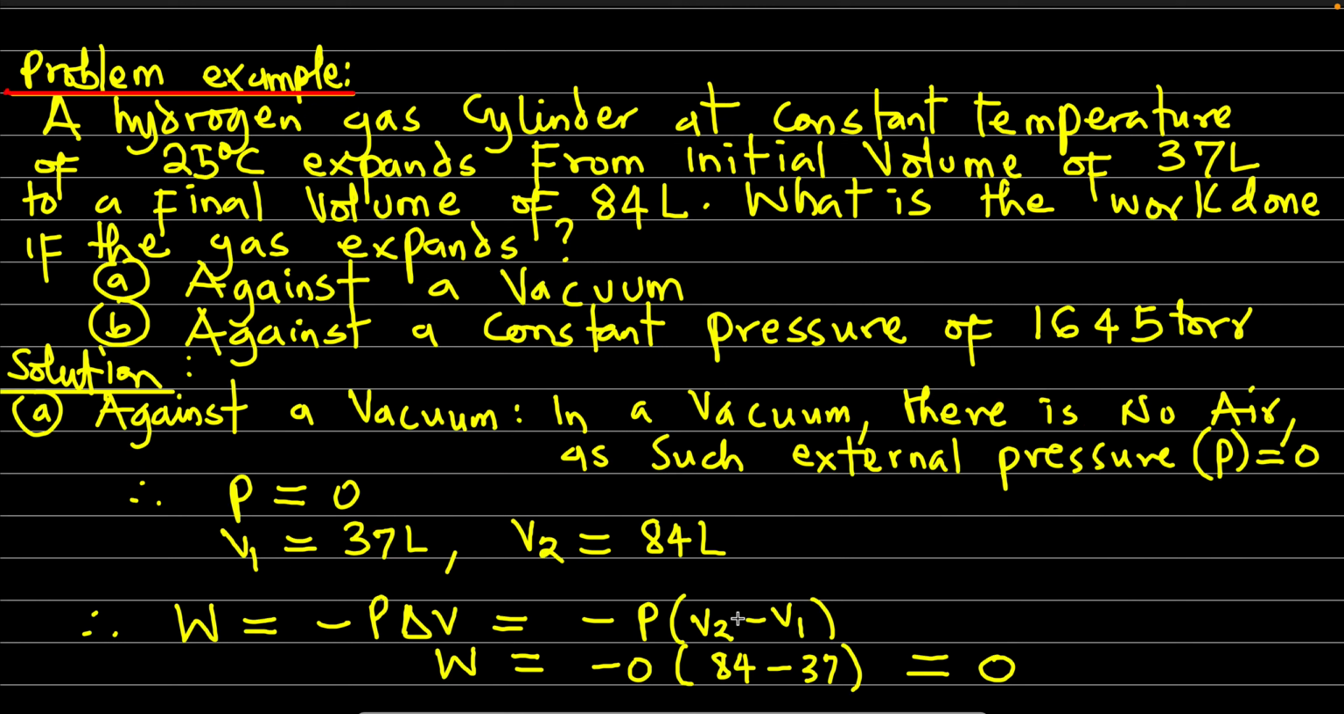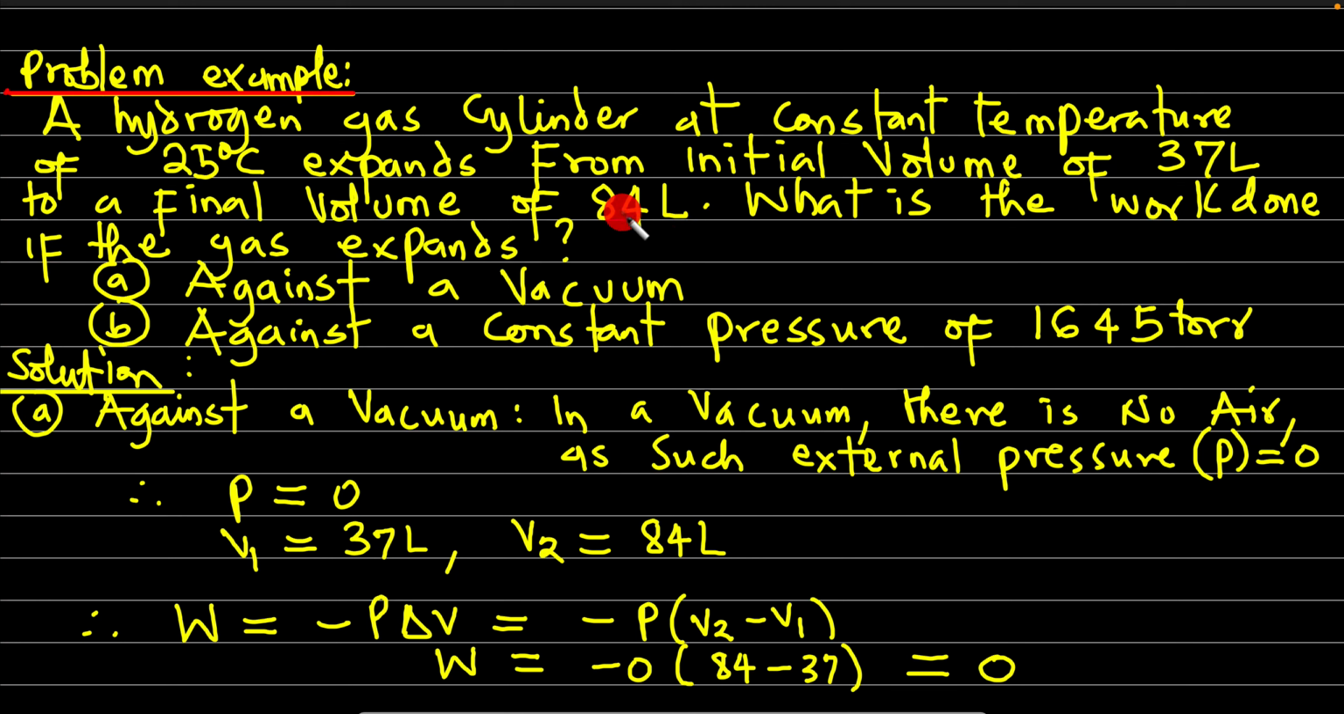Okay, so let's look at the next question here. We are asked: a hydrogen gas cylinder at a constant temperature of 25 degrees Celsius expands from an initial volume of 37 liters to a final volume of 84 liters. What is the work done if the gas expands (A) against a vacuum, (B) against a constant pressure of 1645 torr? First, let's ask ourselves this question. A hydrogen gas cylinder at a constant temperature of 25 degrees Celsius expands from an initial volume of 37 liters to a final volume of 84 liters.